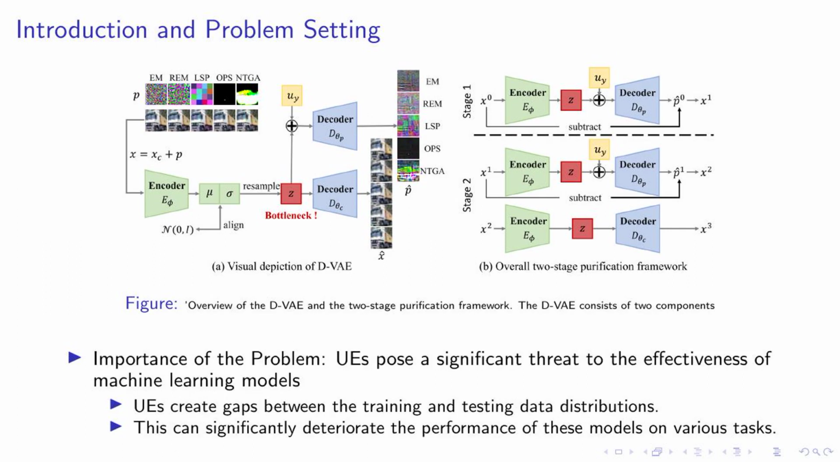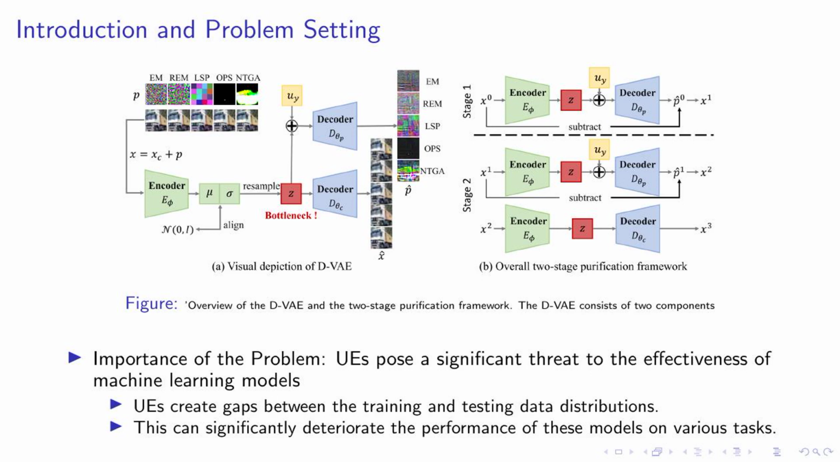Let's delve into the heart of our solution. The D-VAE and our two-stage purification framework, as shown in the figure. Unlearnable examples, or UEs, pose a significant threat to machine learning models. They create discrepancies between the training and testing data distributions, which can severely impact the performance of these models across various tasks. Our proposed framework aims to address this issue.